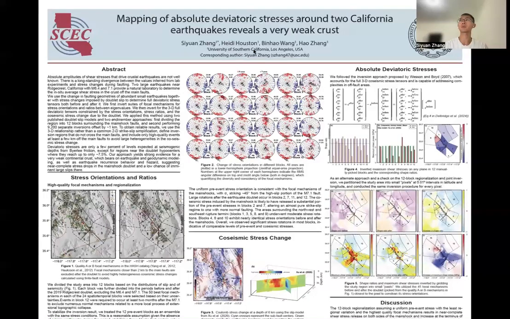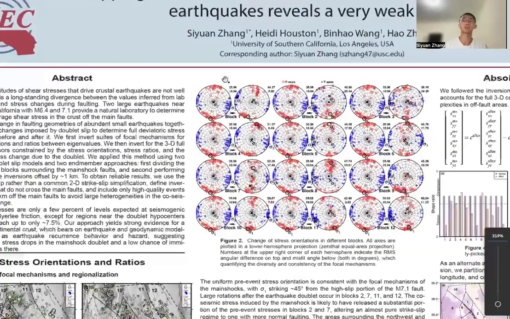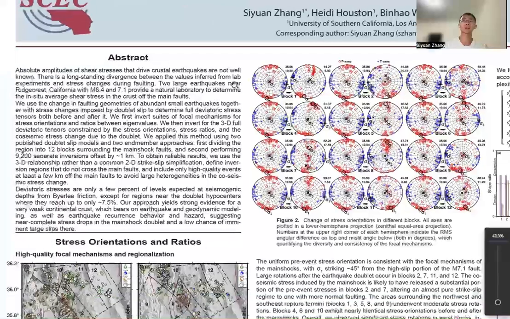In the next few minutes, we will be exploring the SCEC 2024 meeting poster number 12, Mapping of Absolute Deviatoric Stresses Around Two California Earthquakes Reveals a Very Weak Crust. The strength of the crust has been a long-standing question in seismology, tectonics, and geodynamics.